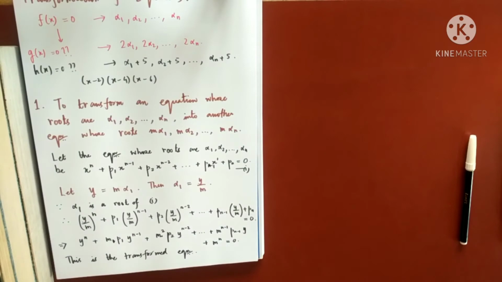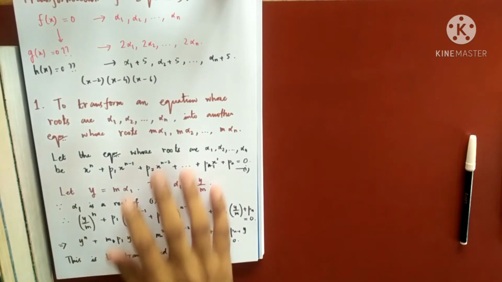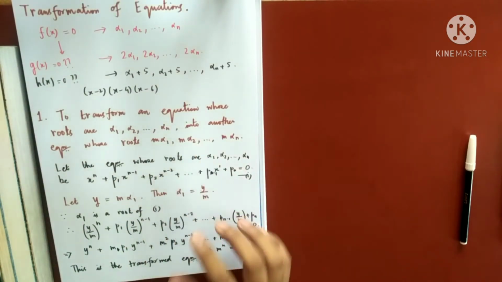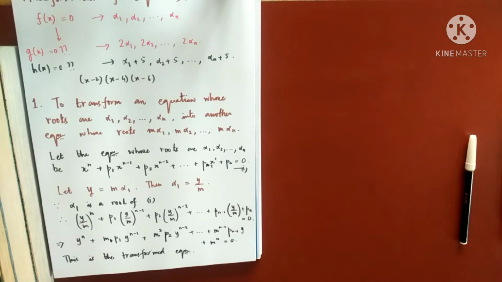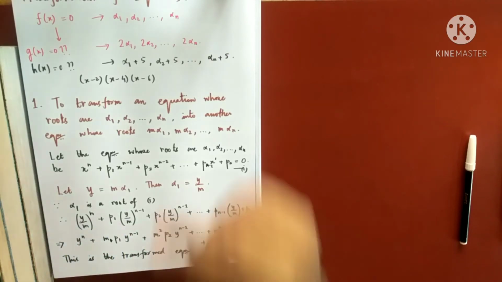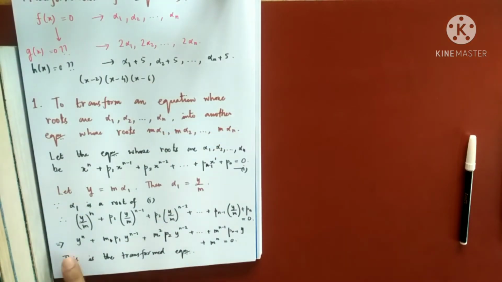Now you might ask, what is the guarantee that this equation has roots m alpha 1, m alpha 2, dot dot dot, m alpha n? My answer is that this is the equation in y, keep that in mind. You can also change the variable to x. You put m alpha 1 here or m alpha 2 here, the equation will be satisfied.